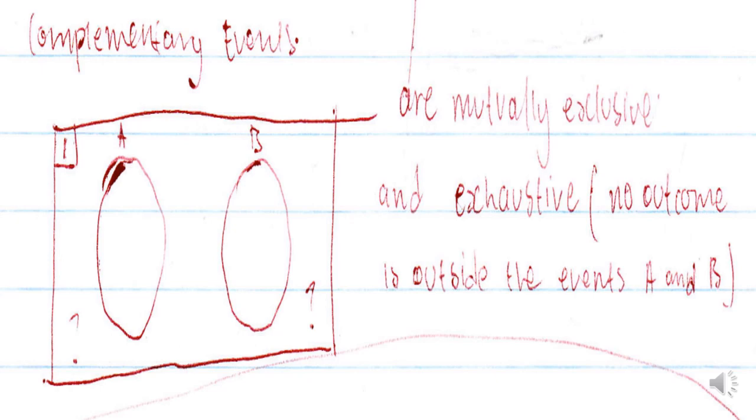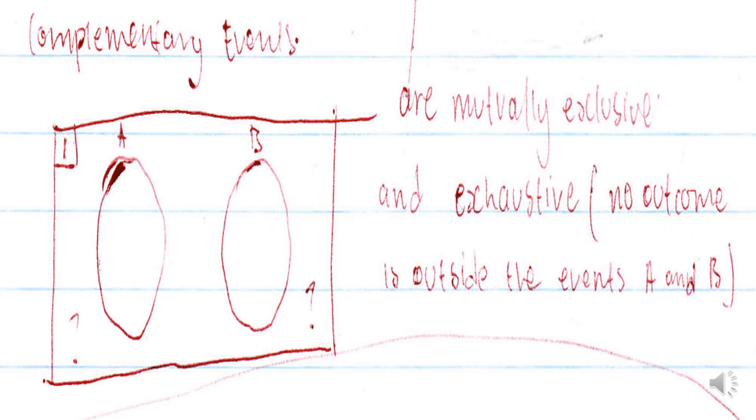So we realize that there is no intersection there. If the events are said to be mutually exclusive, it simply means they do not share the same numbers, or they restrict intersection. It means that there are no numbers that can appear on both A and B. So if the events are said to be complementary, they are mutually exclusive, meaning there is no intersection, as well as exhaustive.